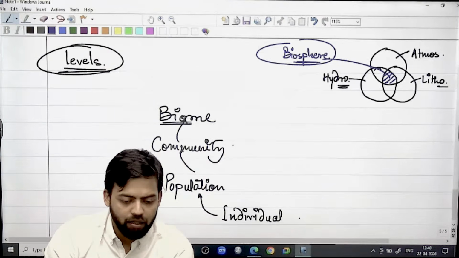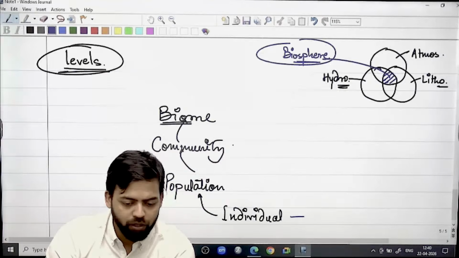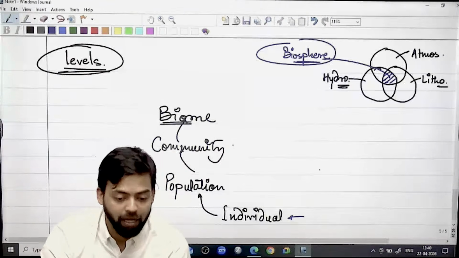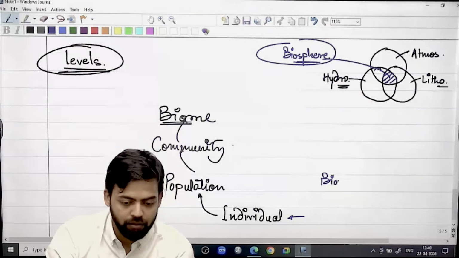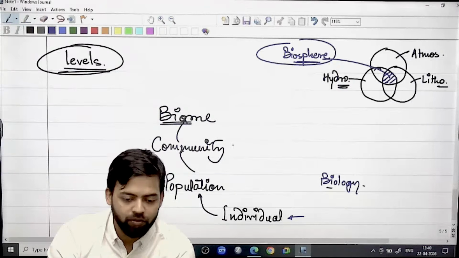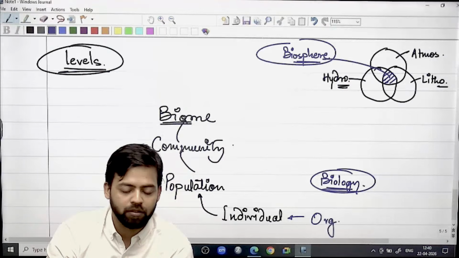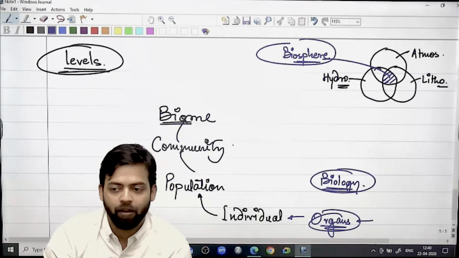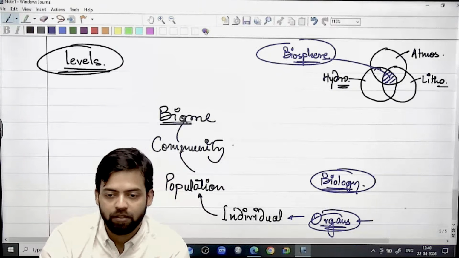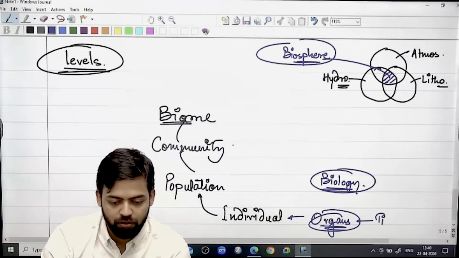Then prior to the individual, in terms of biology, this is the biological aspect. Again, an individual is formed on the basis of several organs. How are organs formed? On the basis of several tissues.